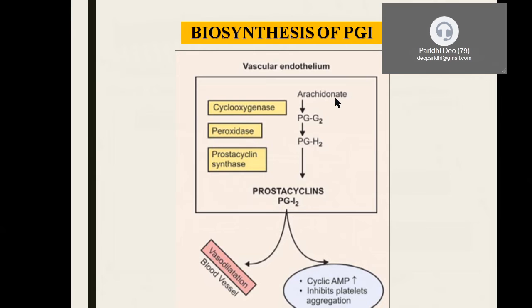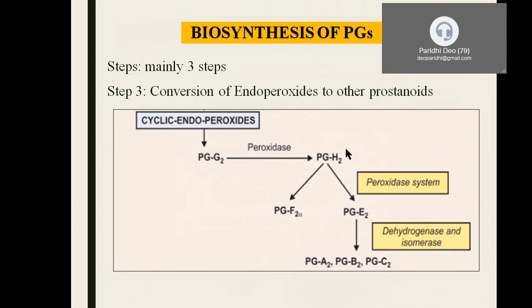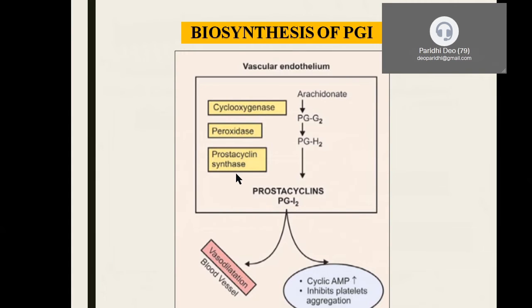Now, similar to prostaglandins, the arachidonic acid is released from the cell membrane and gets converted into PGG2 and PGH2. The step differs at this point. Here the PGH2 gives rise to PGF2 alpha and PGE2 and the A, B, C series, but in the case of prostacyclins, it is with the help of an enzyme called prostacyclin synthase. This is an enzyme which is helpful in the formation of prostacyclins.